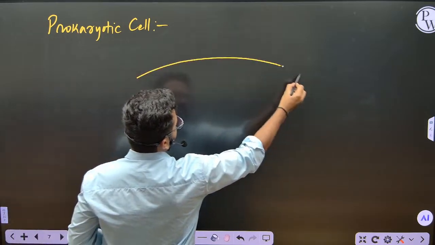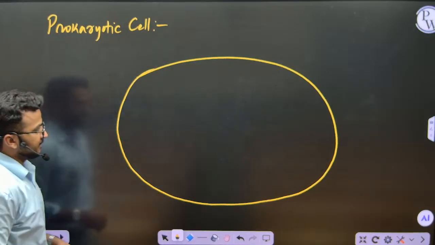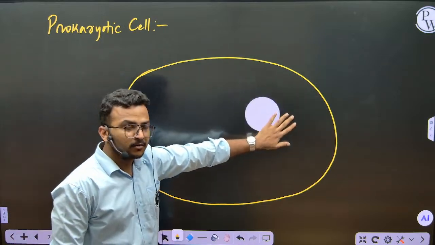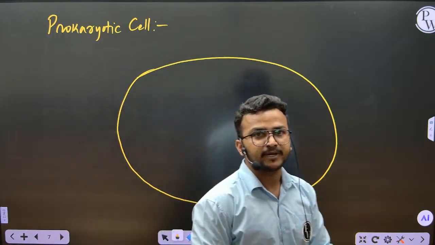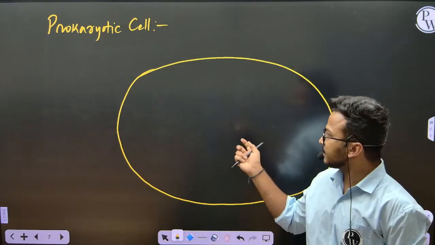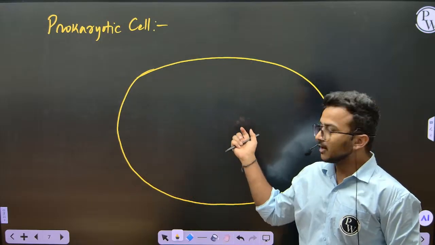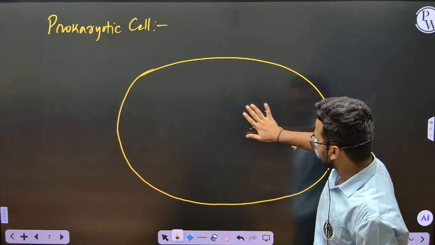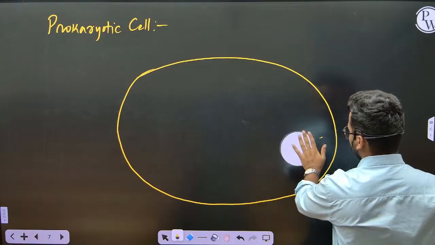See, I am drawing a membrane, a layer here. Within this membrane, everything is nothing but plasma or liquid. The plasma or liquid enclosed within the membrane, we call cytoplasm, because cytoplasm means the plasma of the cell.